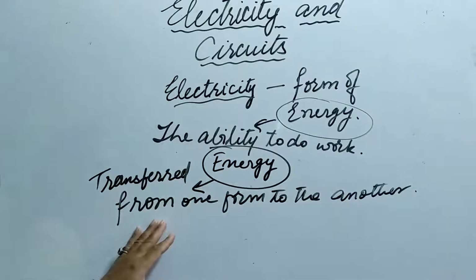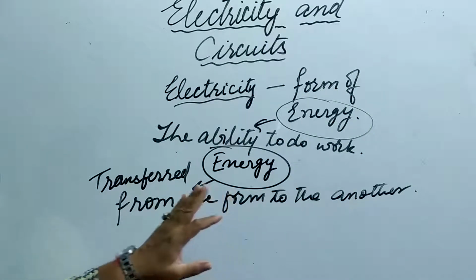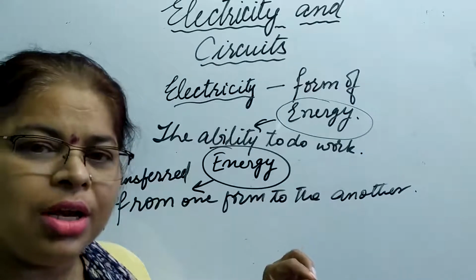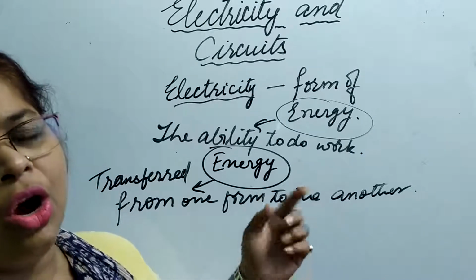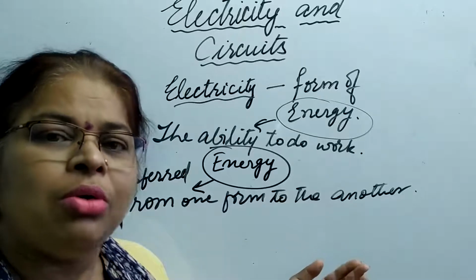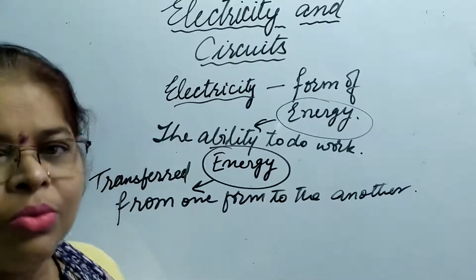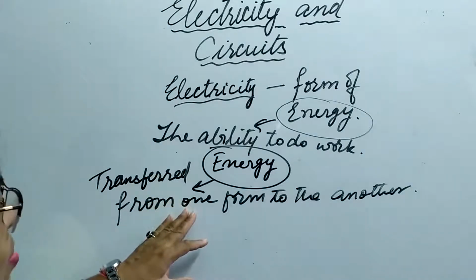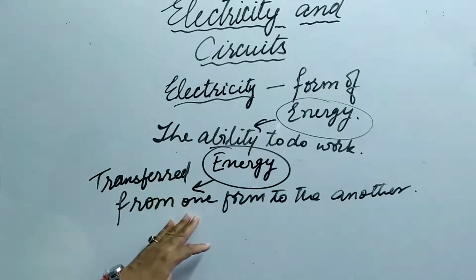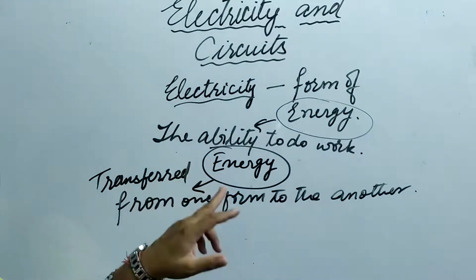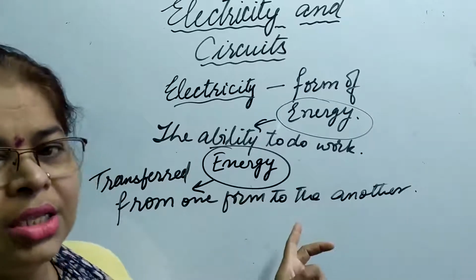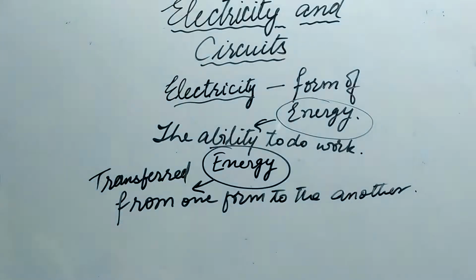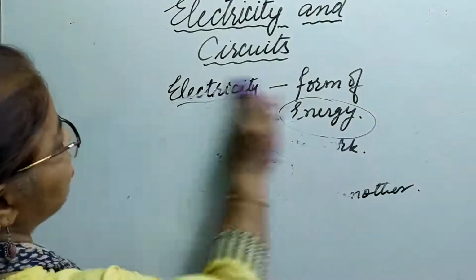So what do you think here is happening? Energy is transferred from one form to another. Like electrical energy is converted into light energy, or electric energy is converted into mechanical energy when the fan is working. Fine. This means that energy is neither created nor destroyed, but is transferred from one form to another.